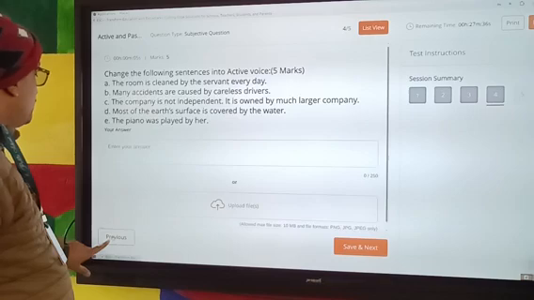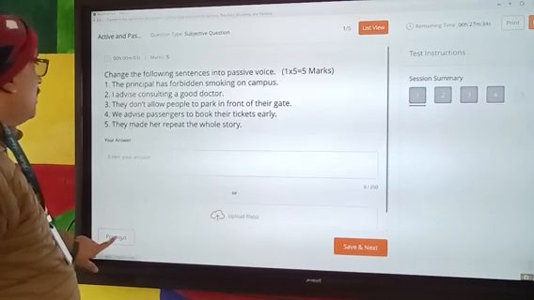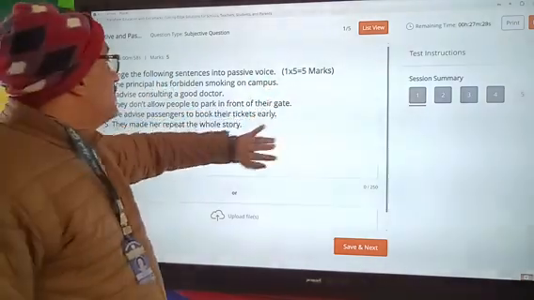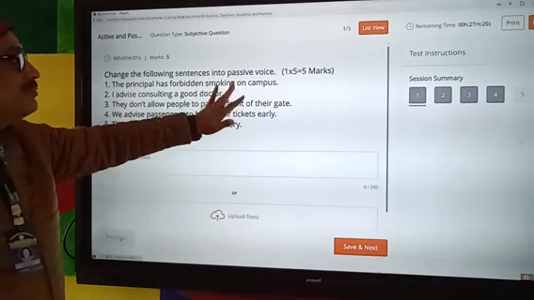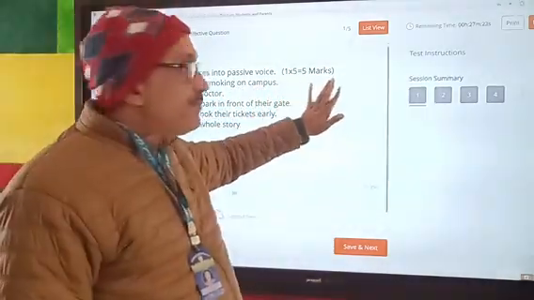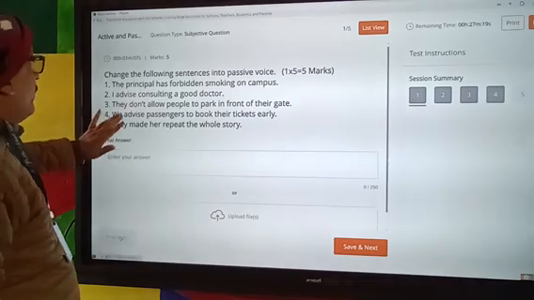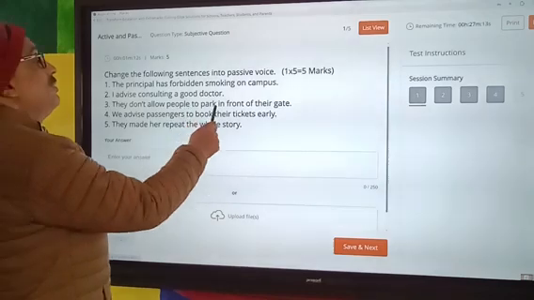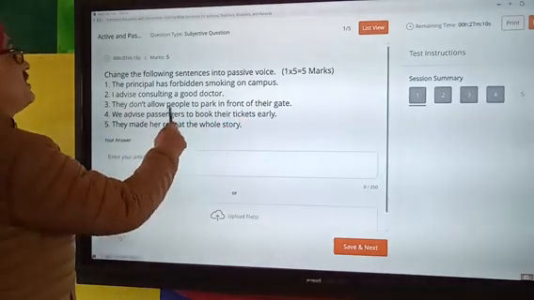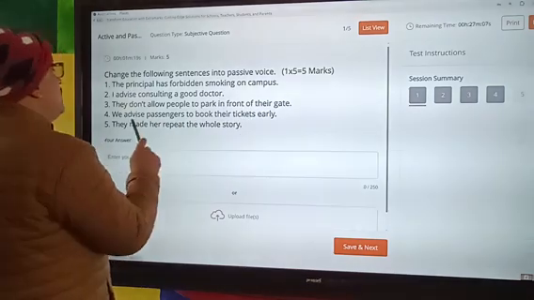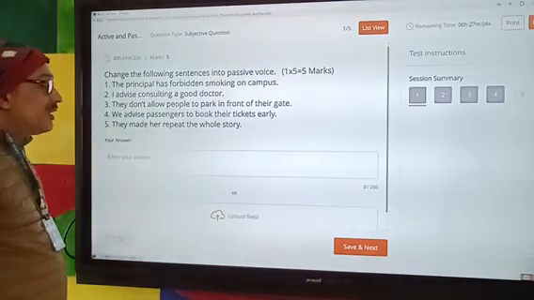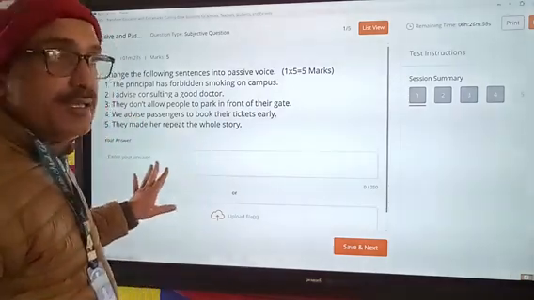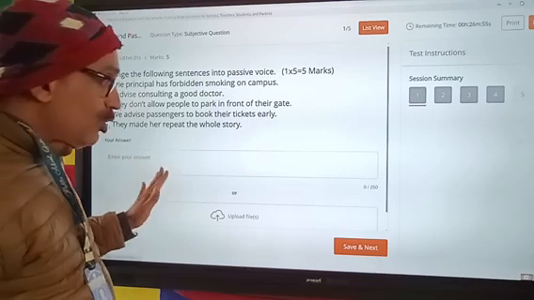The other question is: change the following sentences into passive voice. The principal has forbidden smoking on campus. I advise consulting a good doctor. They don't allow people to park in front of their gate. We advise passengers to book their ticket early. They made her repeat the whole story. Okay, you will write your answer. You will write down all these answers in your book, and you will solve it on your notebook.